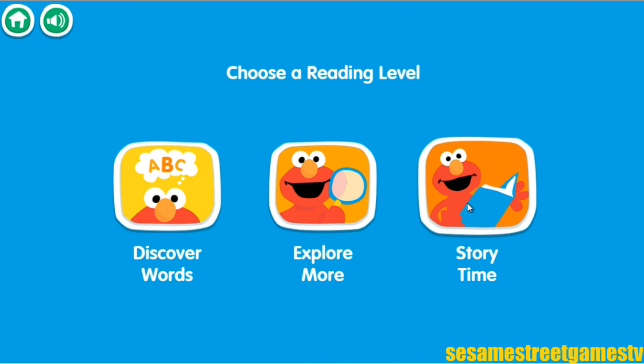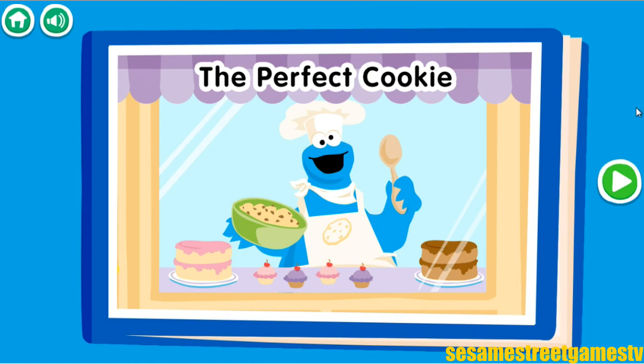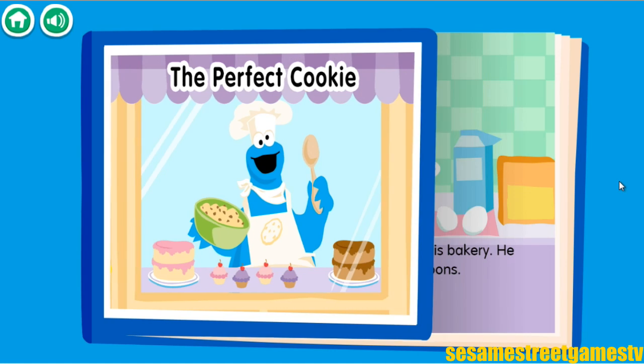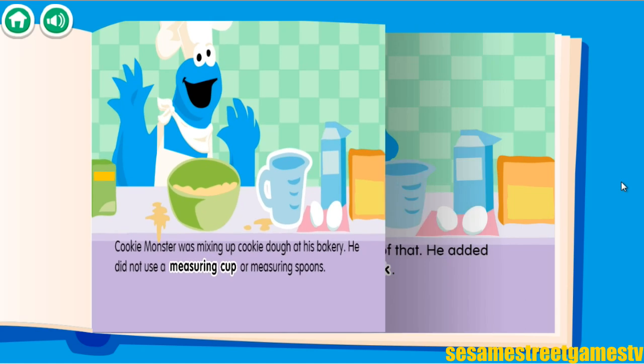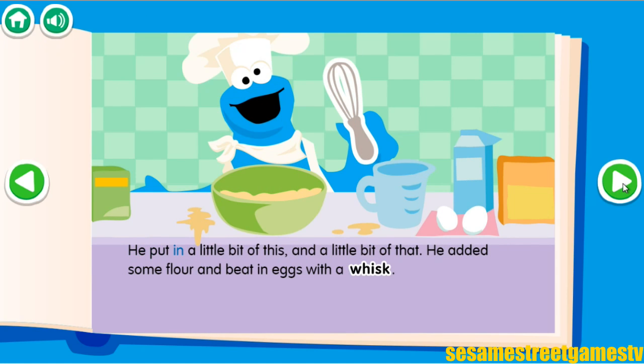Story time. The perfect cookie. Cookie Monster was mixing up cookie dough at his bakery. He did not use a measuring cup or measuring spoons. He put in a little bit of this and a little bit of that. He added some flour and beat in eggs with a whisk.